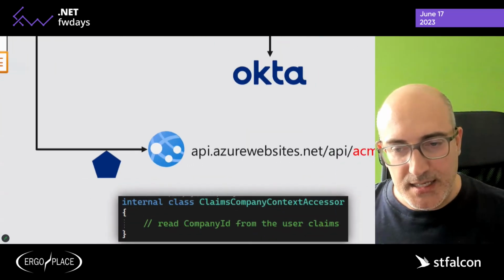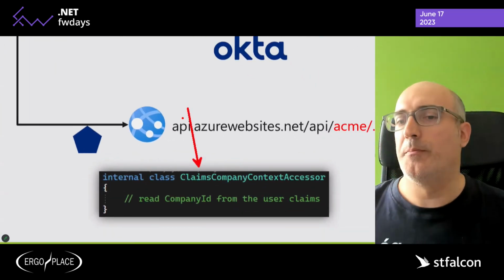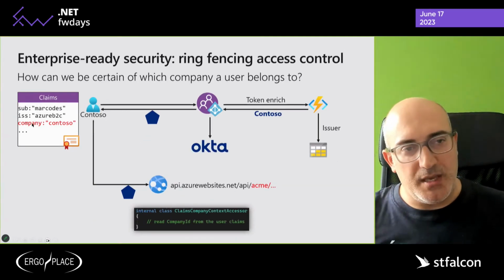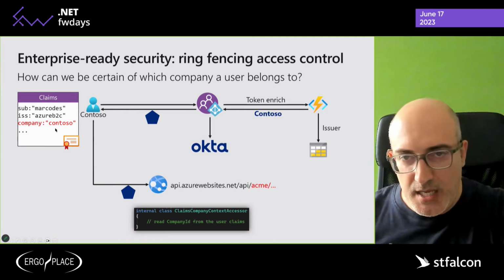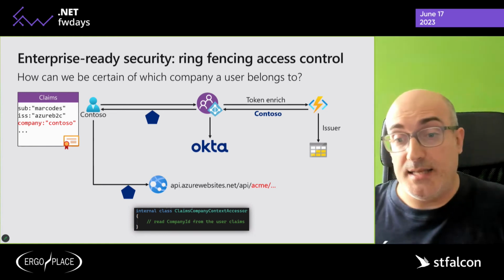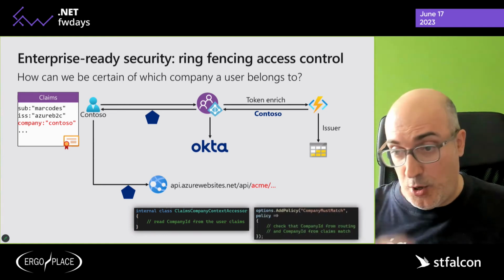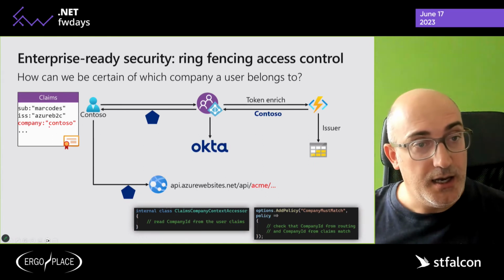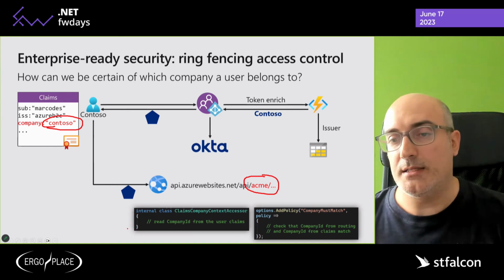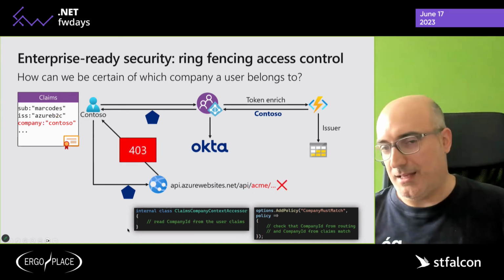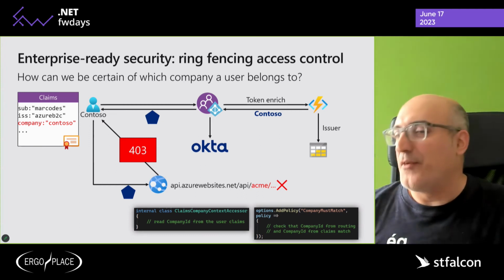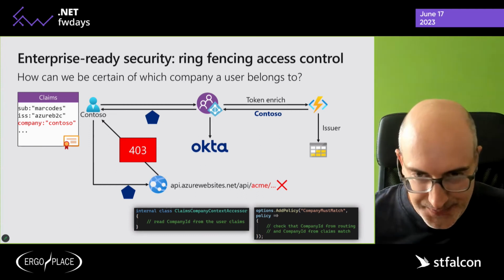Now we can instead build a claims company context accessor, which uses the claim coming in the token, which is signed by Azure AD and therefore cannot be tampered with, right? And then we can potentially add a policy in the code that says companies must match, so that if what I have here is not the same as what I have here, right? The result is that the user, we think, is being quite smart with us, but we return a 403 and we don't let him access.